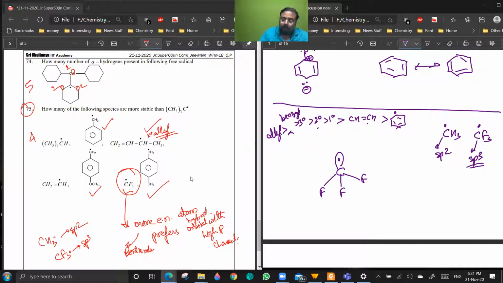Are you getting a point? Yes, sir. Here there is no back bonding stabilization because it is not planar. And the minus I effect of fluorine will destabilize this radical. Is it clear? Yes, sir. Okay, so 75, the answer is 4, these 4.